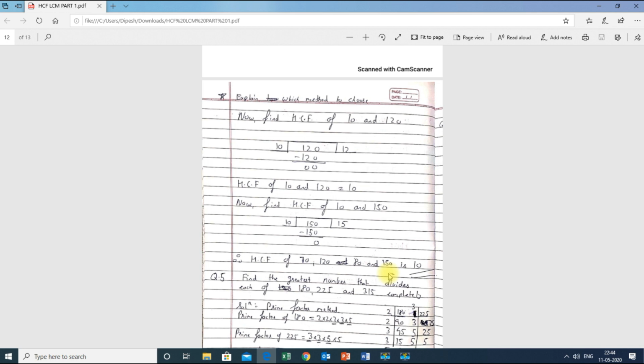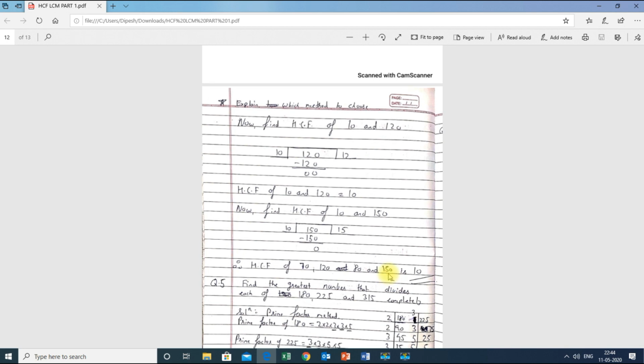Now if in the exam they ask you to find it by any method of your choice, then personally I believe that if the numbers are small, you can go by the first two methods. The first two methods are the common factor method and the prime factor method. If there are small numbers, you can go by these two methods.